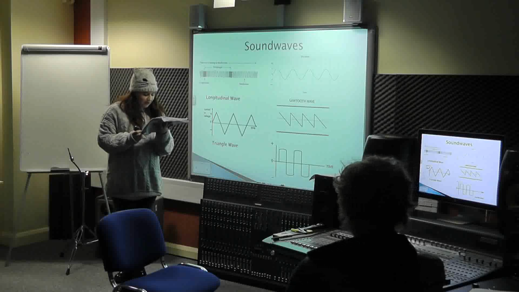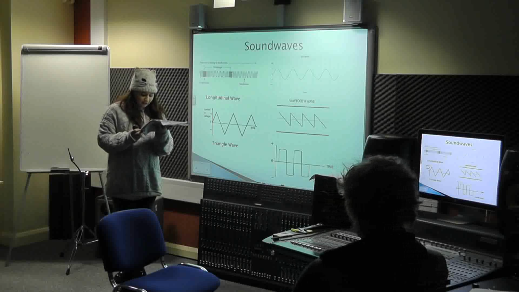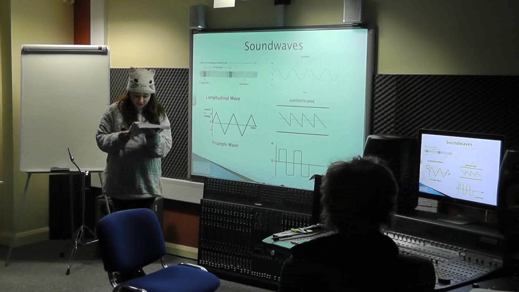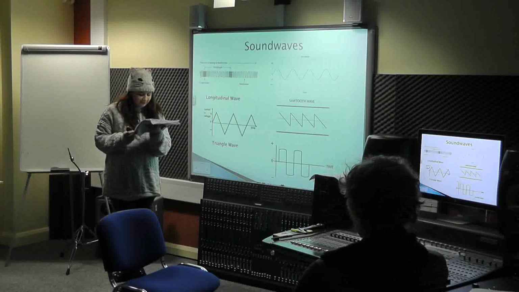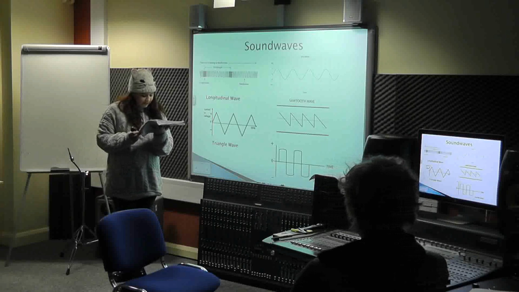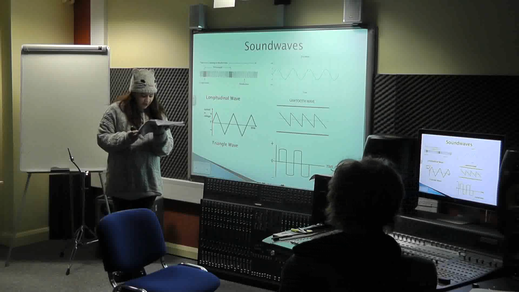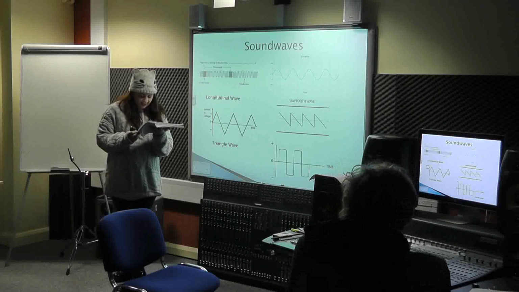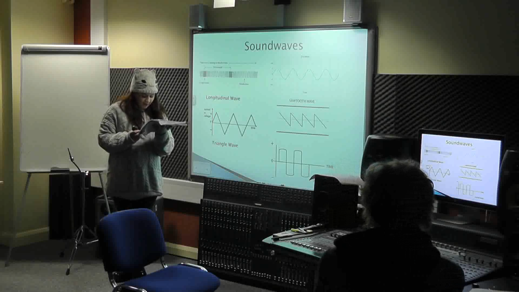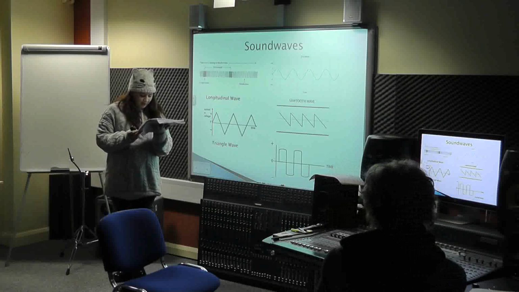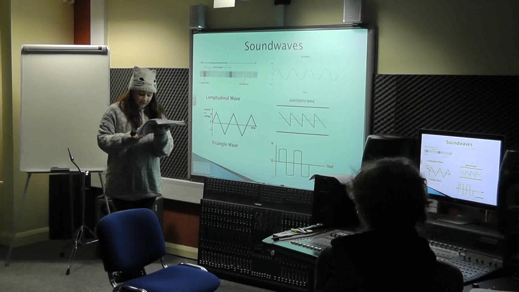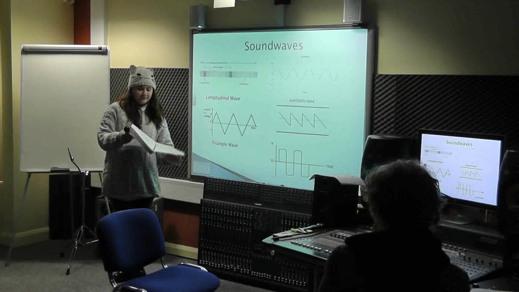Sawtooth waves sound bright and harsh and are used for lead instruments and bass. Then finally there is a square wave, which is bright and hollow and usually associated with woodwind instruments. Sawtooth and square waves are made up of sine waves. Sawtooth waves are made up of odd and even harmonics, and square waves are only made up of odd harmonics.